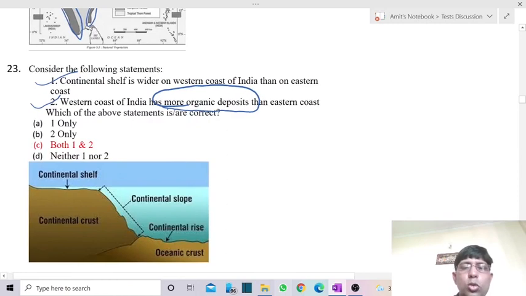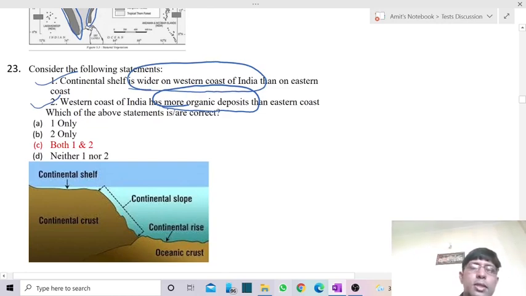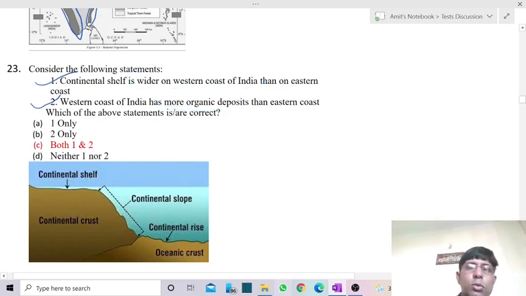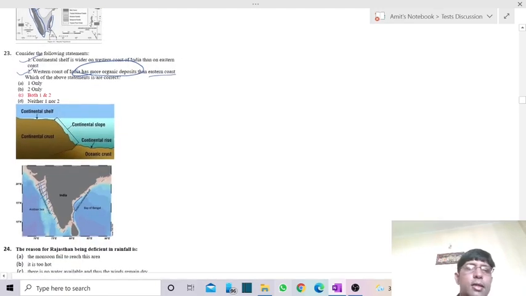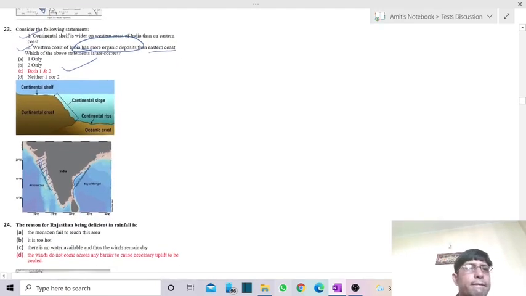So the western shelf is wider as compared to the eastern coast. And the second one is that it also has more deposition of organic deposits as compared to the eastern coast. So the answer is C.